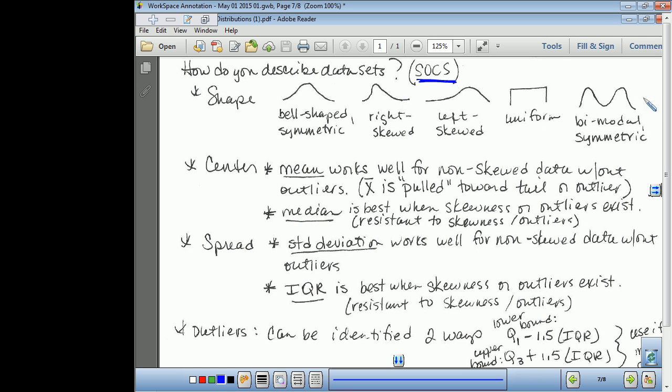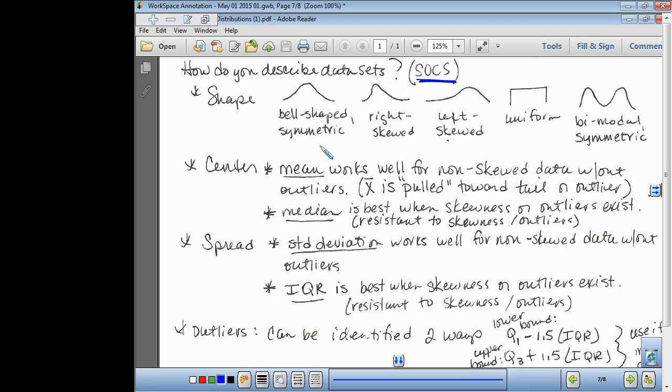Wait, I'm confused on what's the difference between bell and uniform if they're both symmetric. Oh my goodness. No. Bell looks like a bell. You know, like the bell curve? Liberty Bell. Looks like a bell. Uniform is just like a flat line, pretty much. Uniform is straight across. Okay?